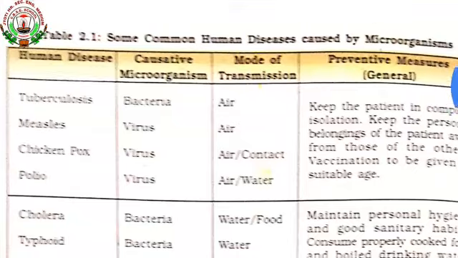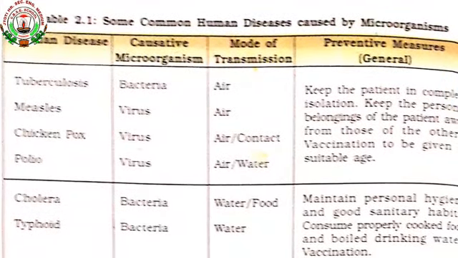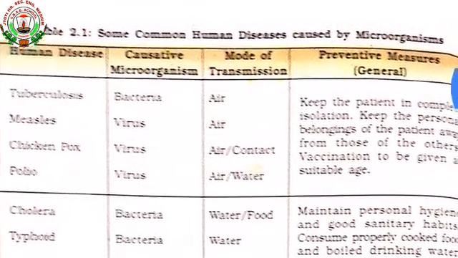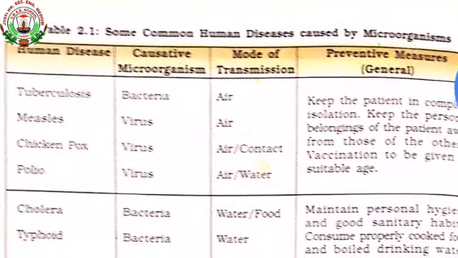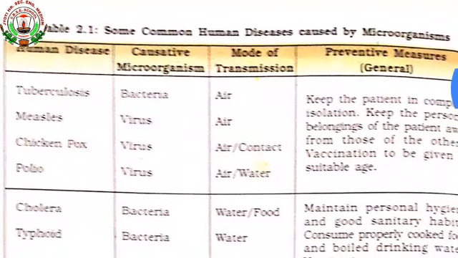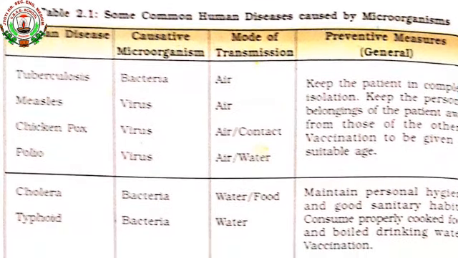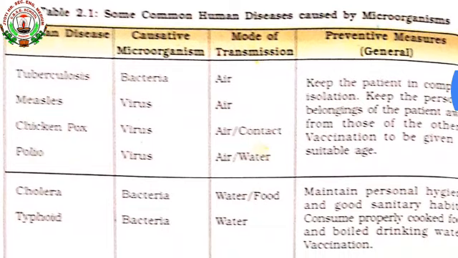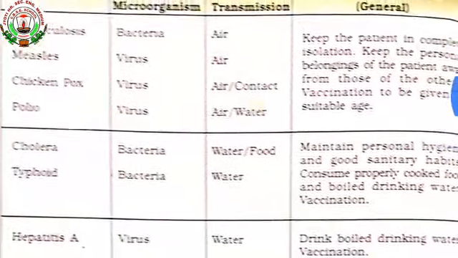See, the table is given there. Some common human diseases caused by microorganisms. See the first column, certain disease names were given there. And the second column, the causative microorganism, whether the disease is caused by bacteria, virus or protozoa.